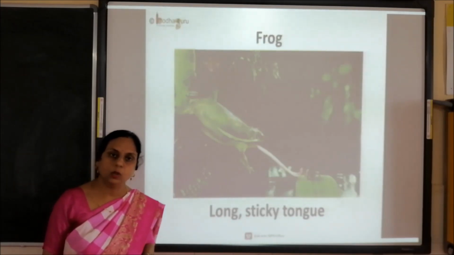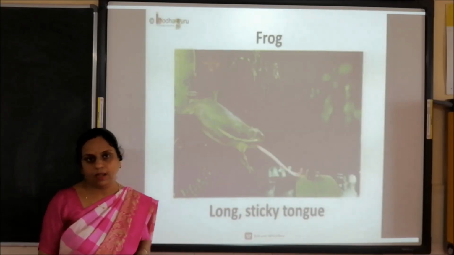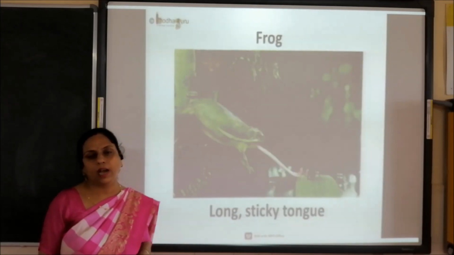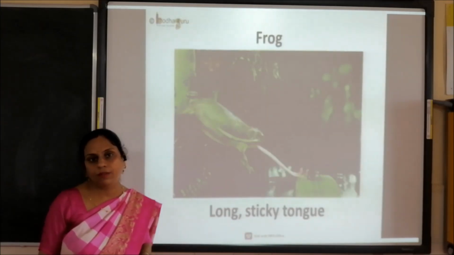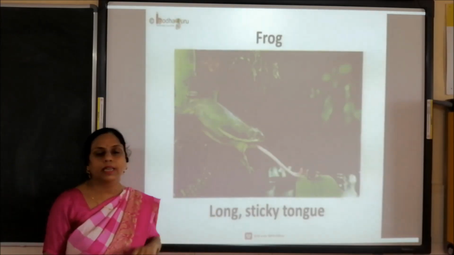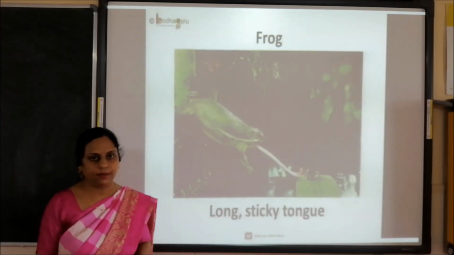As the prey sticks to its tongue, the frog pulls it inside. When the frog is not catching prey, it coils its tongue at the floor of the mouth. So this way the frog catches its prey. It eats small insects, worms, flies, etc.